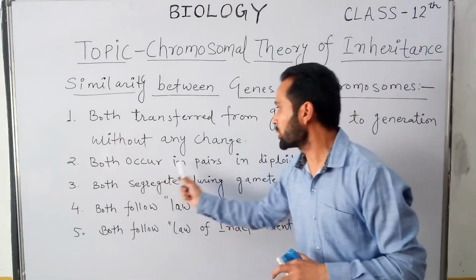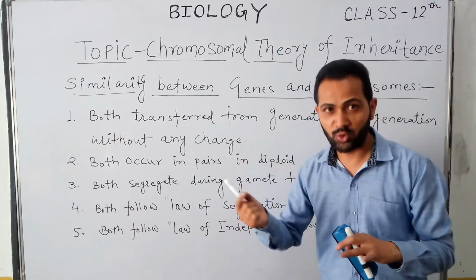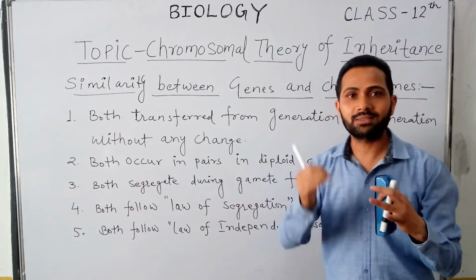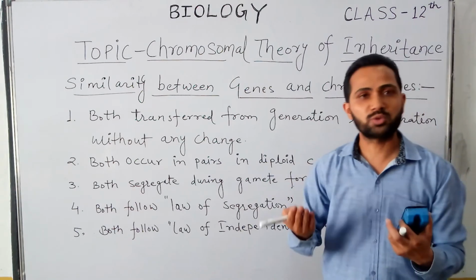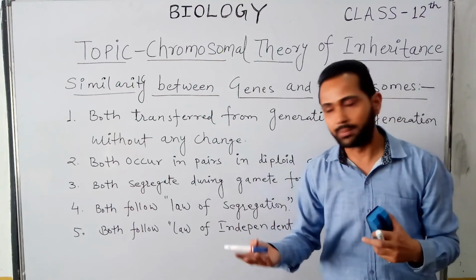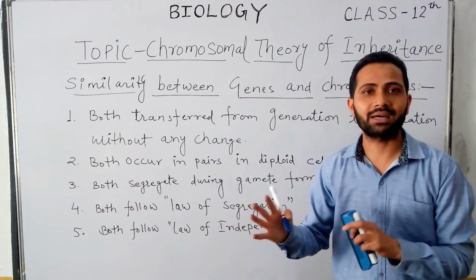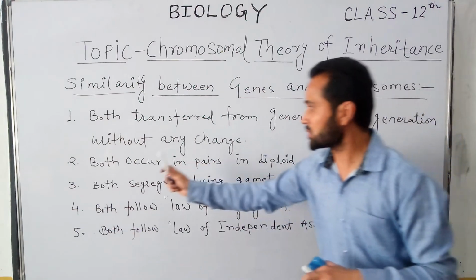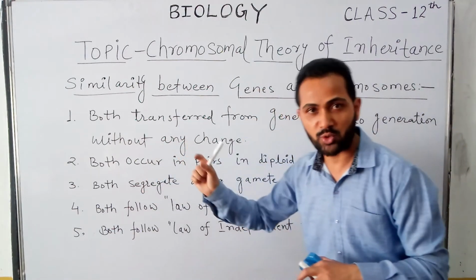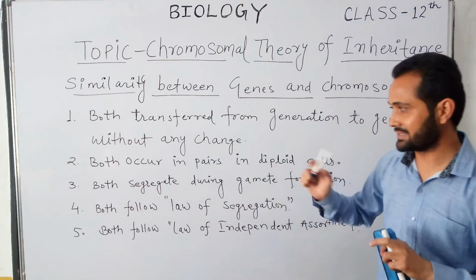Second point, both occur in pairs in diploid cells. As you know, diploid and haploid: haploid means the chromosome number remains half, and diploid means the chromosome number is complete or doubled. In human beings, in diploid cells the chromosome number is 46, and in haploid cells it is 23. So genes and chromosomes both are present in pairs in diploid cells.